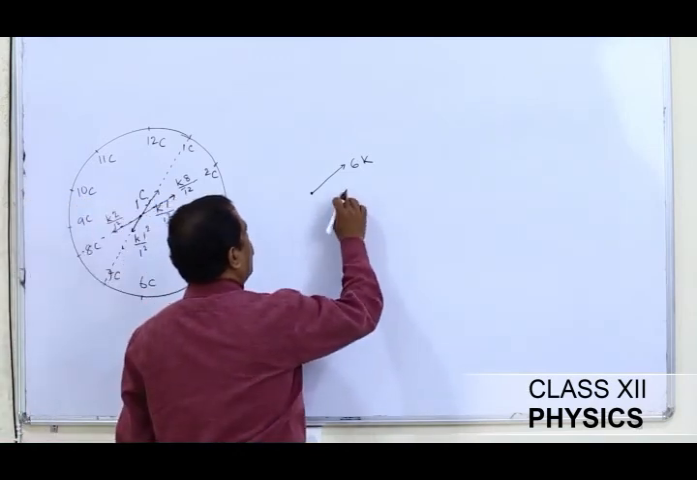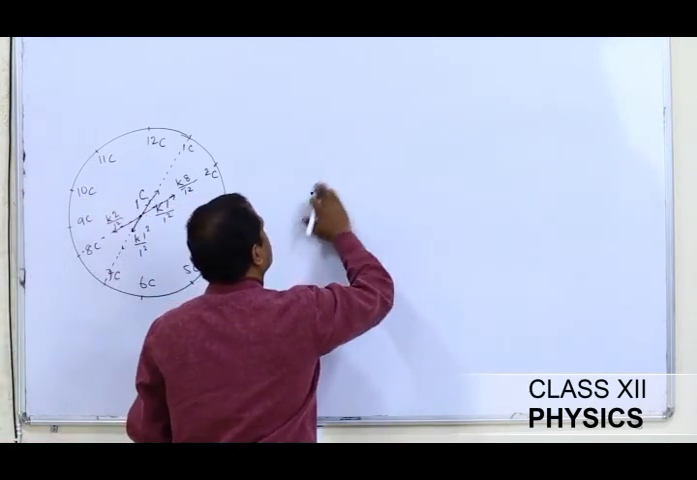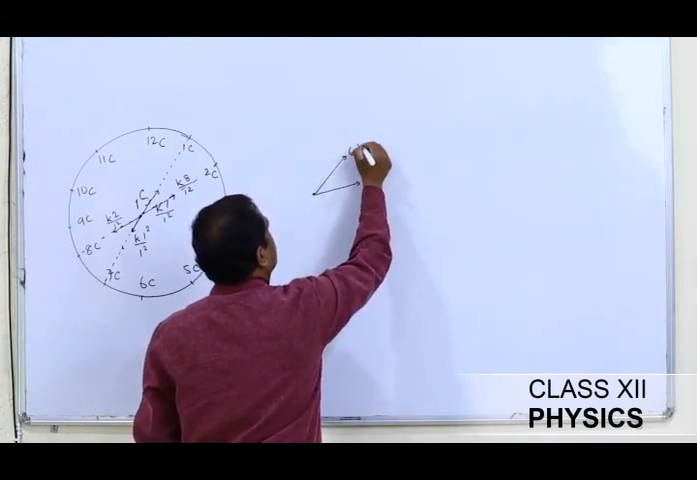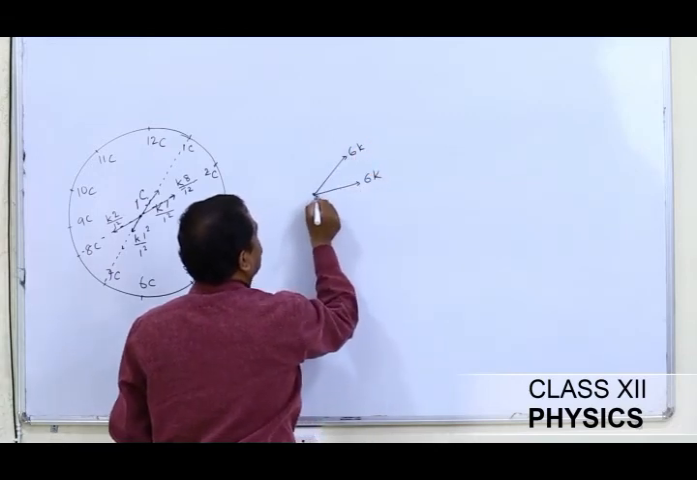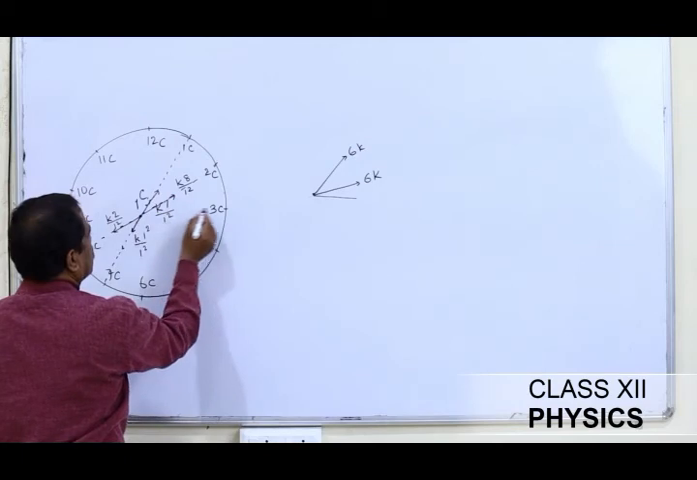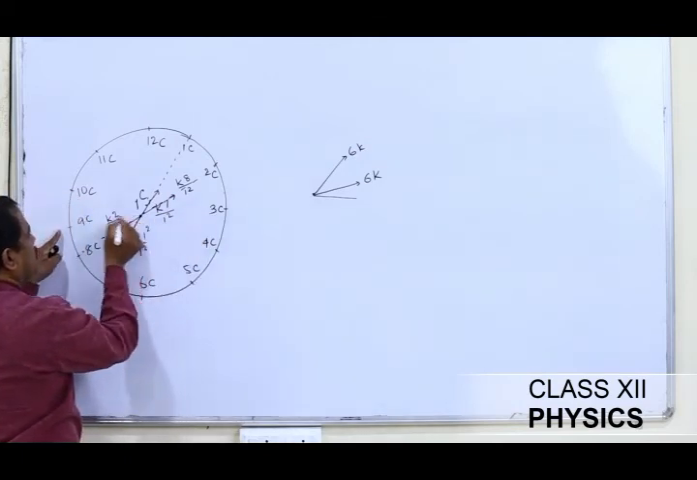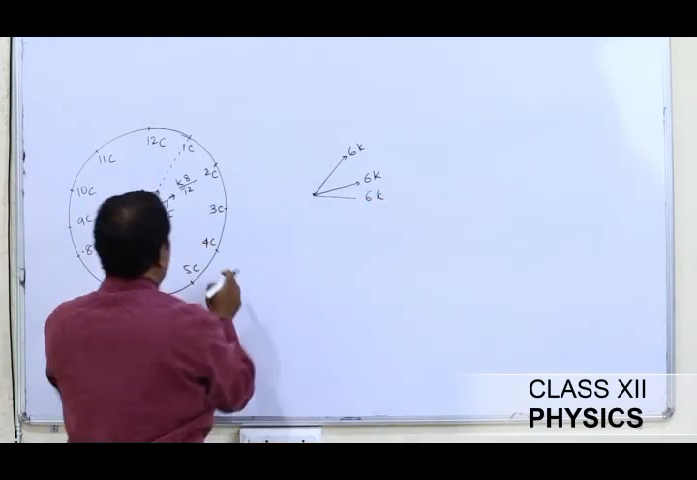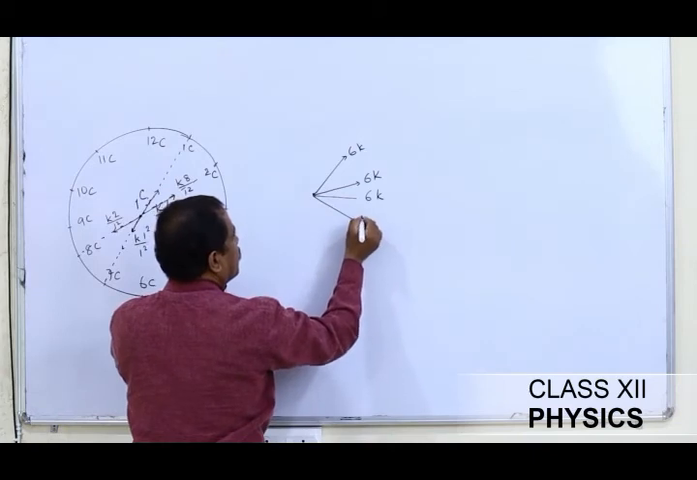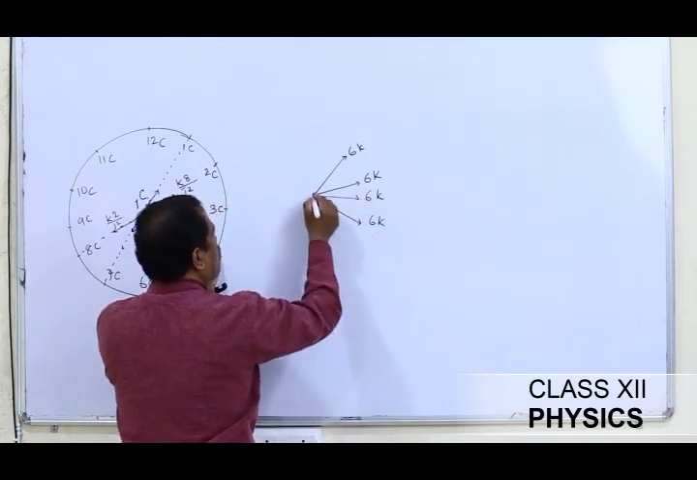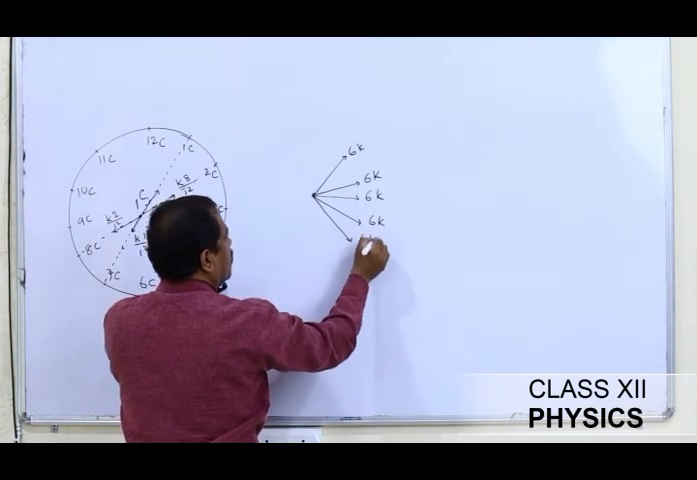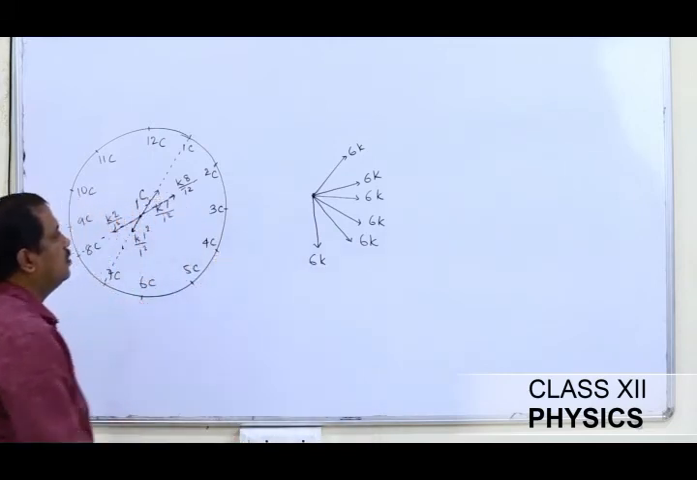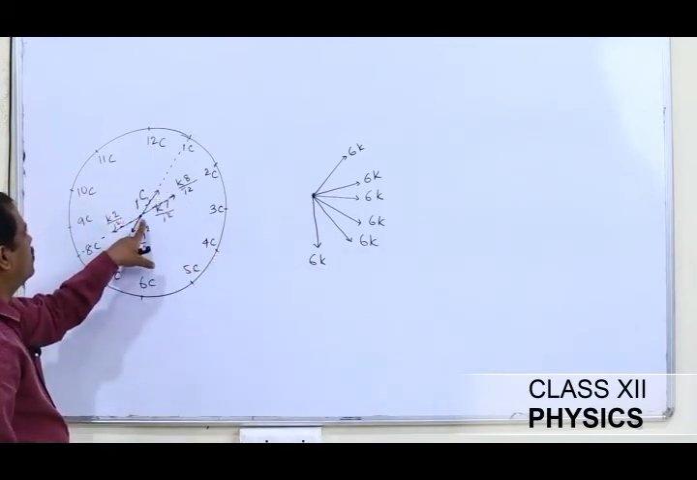So 6K along 2. So this is 6K, this is 6K. Along 3, again you are going to get 6K. With the 3 coulomb charge, 3K, this will be 9K, so this is 6K. Along 4th, it will be 6K. Along 5th, it will be 6K. And along 6th, it will be 6K. These will be the forces experienced by the 1 coulomb charge.